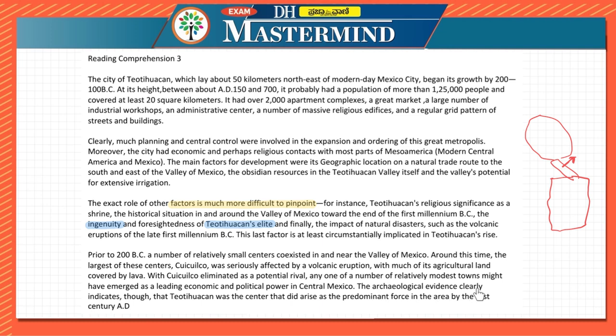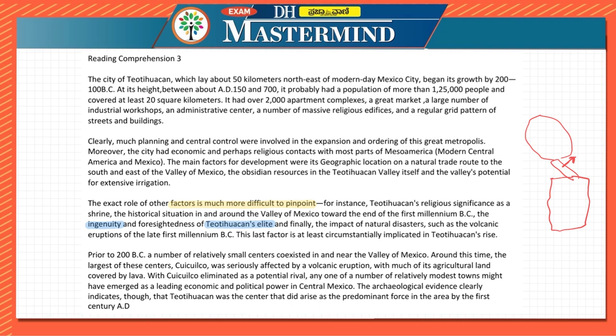The archaeological evidence clearly indicates, though, that Teotihuacan was a center that did rise as a predominant force in the area by the 1st century. So here they are mentioning the time of how Teotihuacan came about to be a city which grew rapidly, which grew very well.